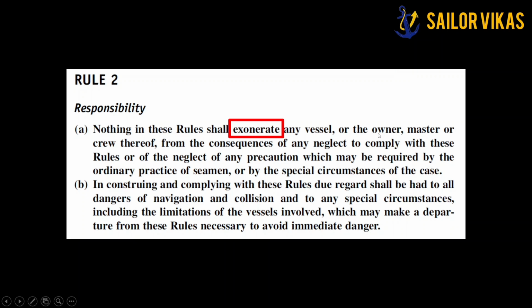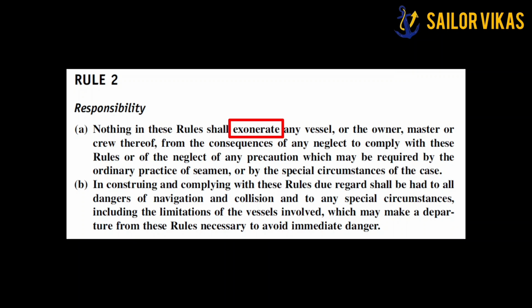How? Because the owner has the responsibility to conduct periodic navigation audits, and he has to ensure that the navigators are following COLREGS. Same goes with the master. On board, the master conducts surprise VDR backups, and there are also quarterly navigation audits which are being conducted. These are all basically to enforce that all the navigators are following COLREGS.